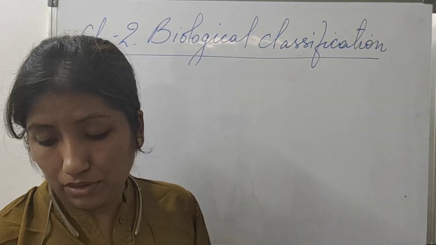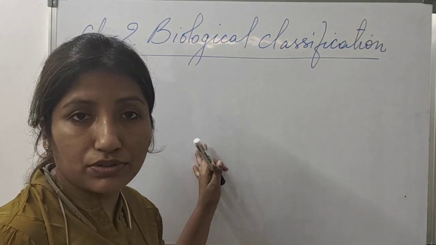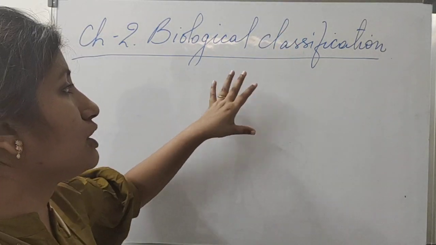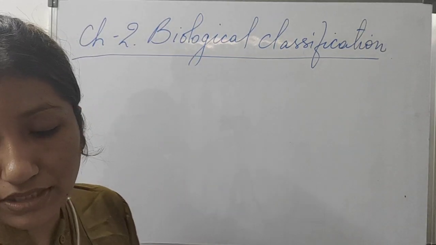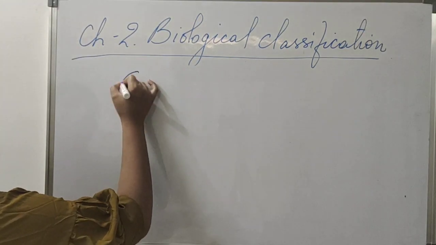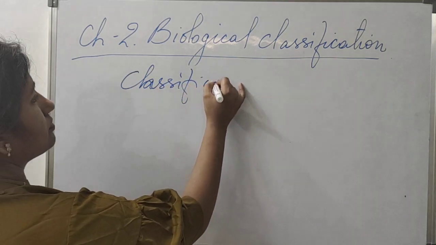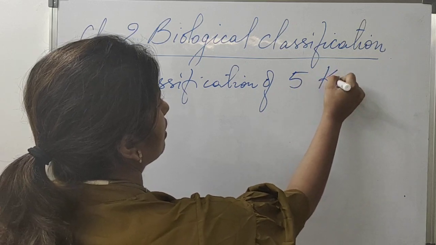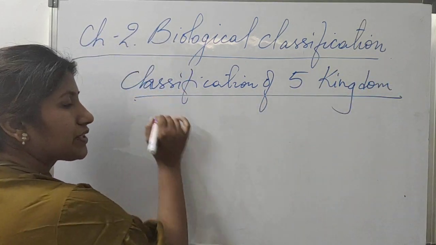So on the basis of this need, this criteria which we just discussed, a new classification of the kingdoms was done, and that we call the classification of 5 kingdoms. What was our earlier classification?